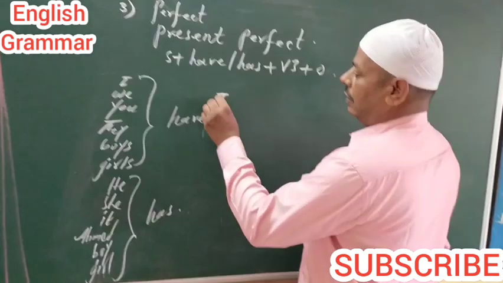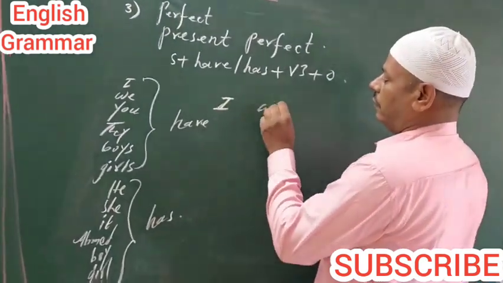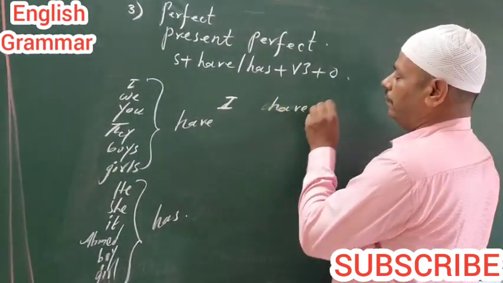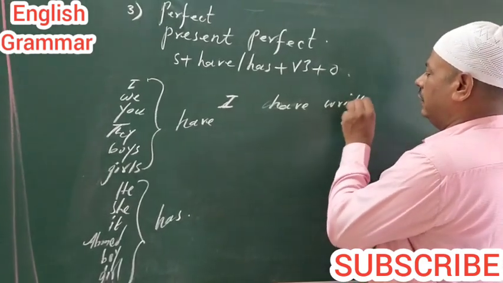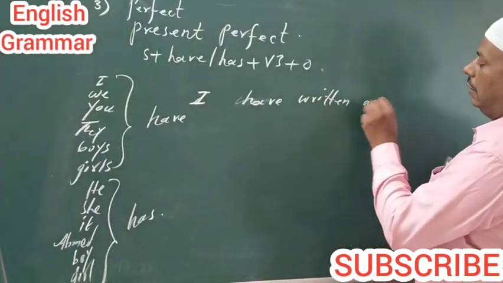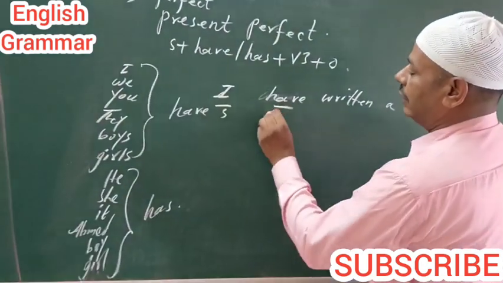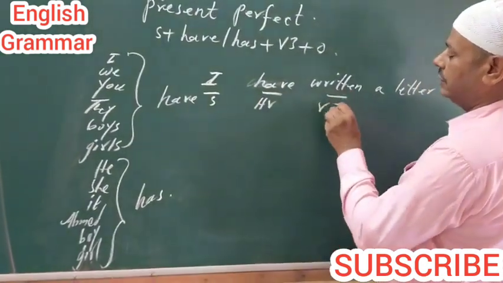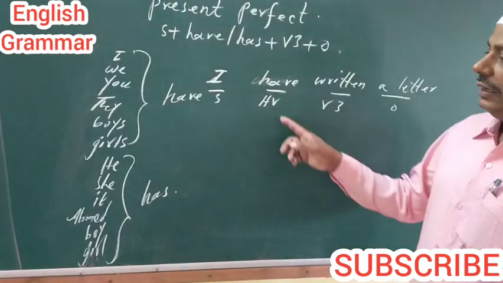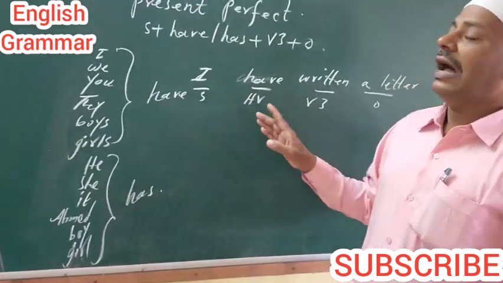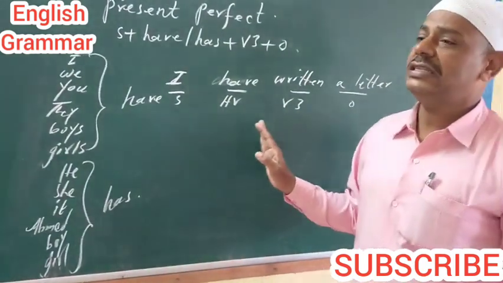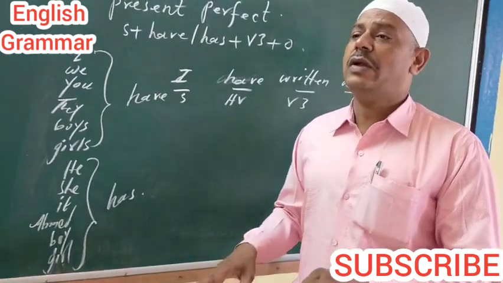For example, I have written a letter. Subject plus helping verb plus V3 plus object. Here the meaning is: I have written a letter means I have completed my work.